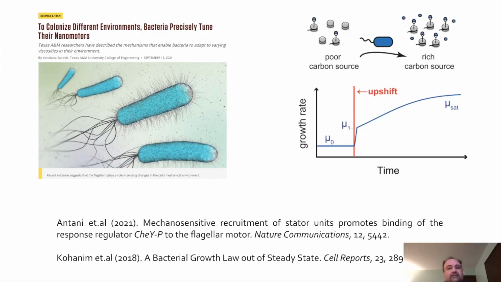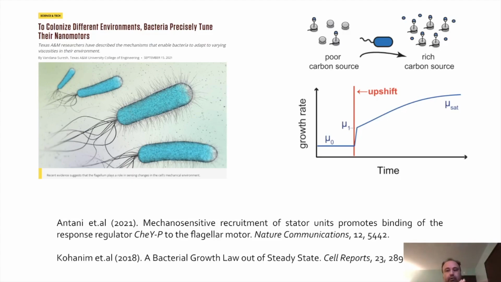So we can turn to the single cell example. Actually, it's an example from bacterial nanomotors. And we can look at the growth rate of the bacteria depending on the carbon source. So in these environments, which are continuous from poor to rich carbon, we see the behavioral response. And the behavioral response is quite different from the actual gradient of carbon resources.